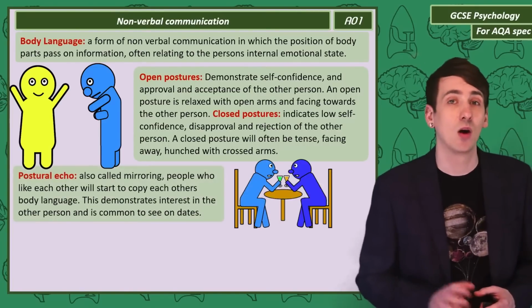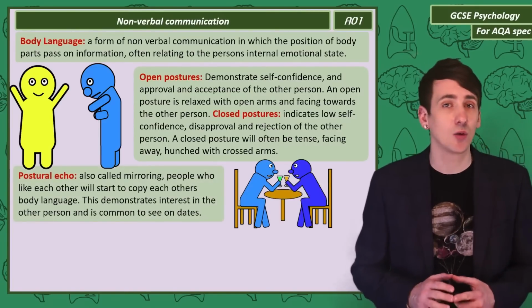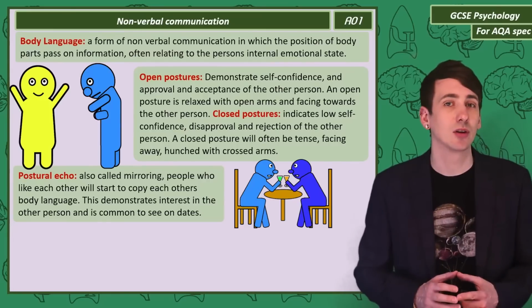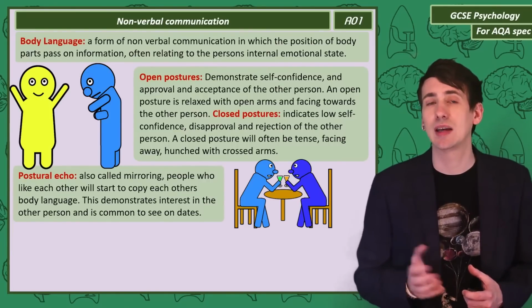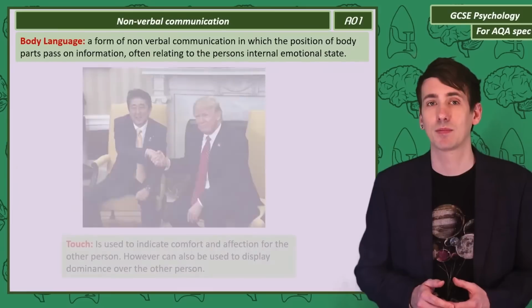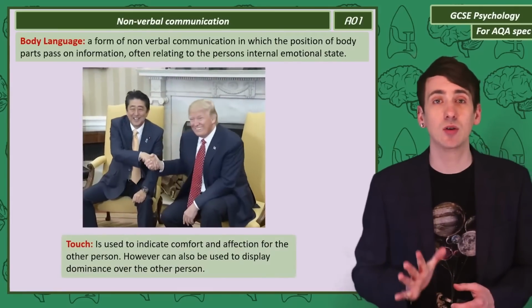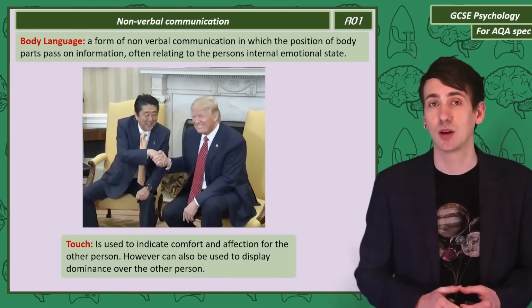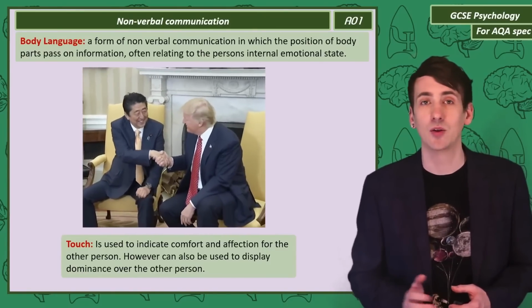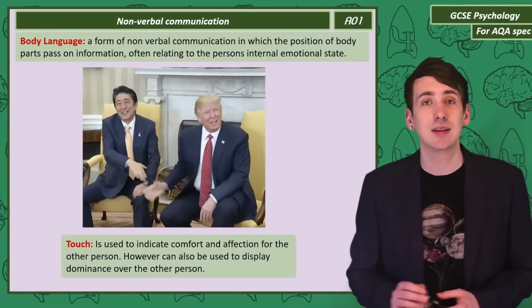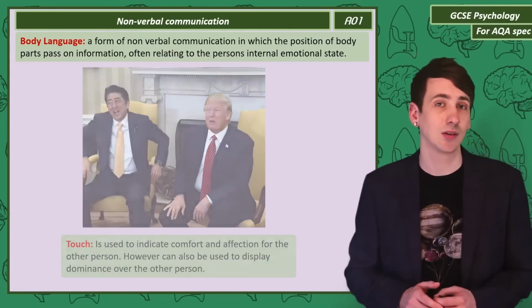Postural echo, also known as mirroring, is when people copy each other's body language. This again is common in people who are flirting, as it demonstrates interest in the other person. And touch. Touch is generally used to indicate affection for the other person, but it can be used to indicate dominance. Another aspect of body language is the distance we place our bodies from another person.